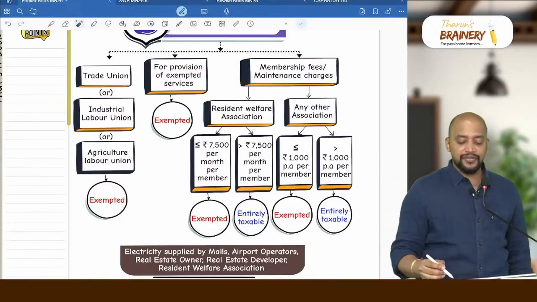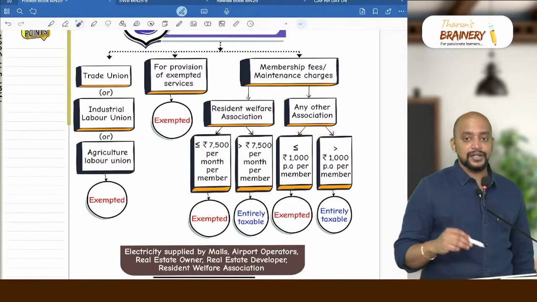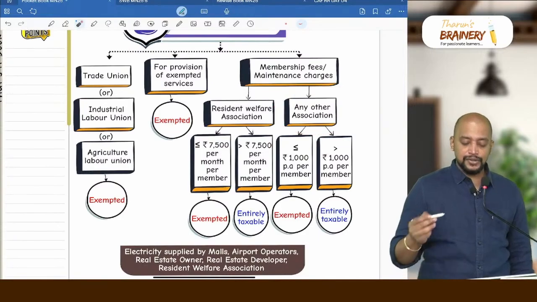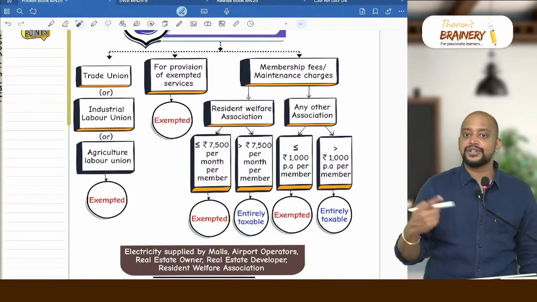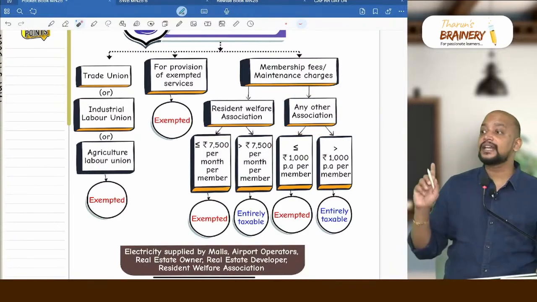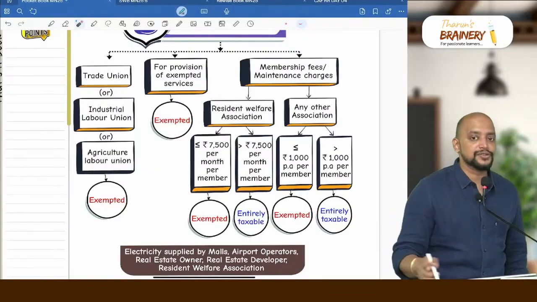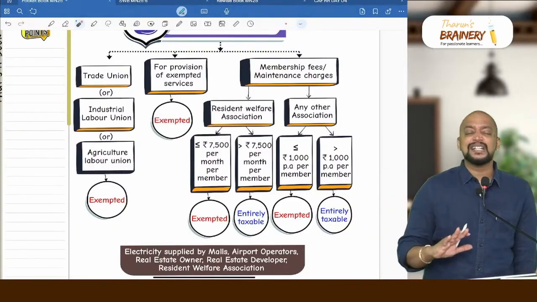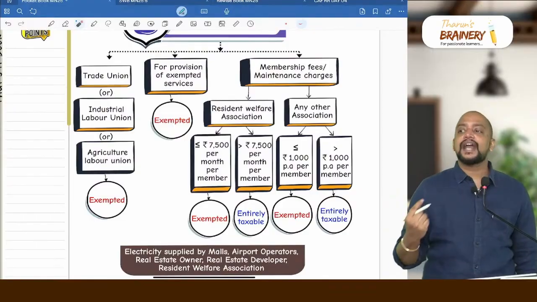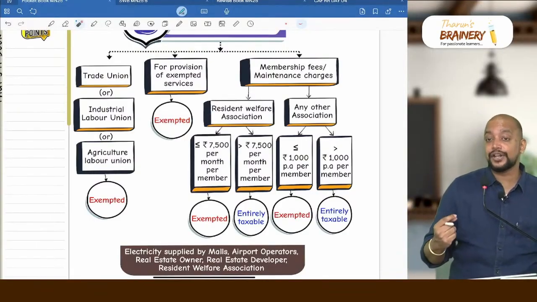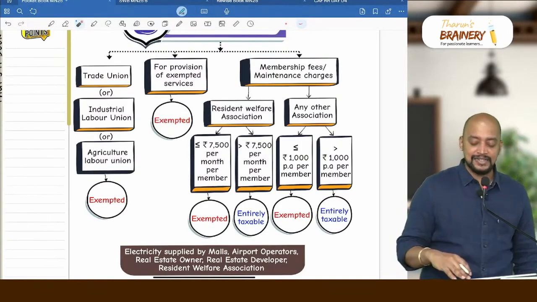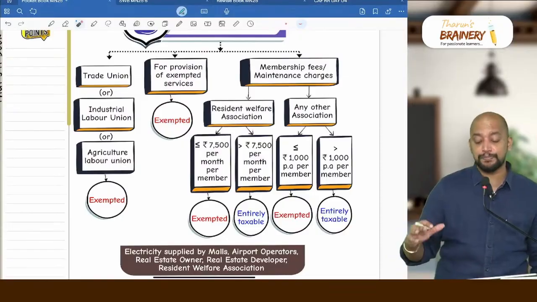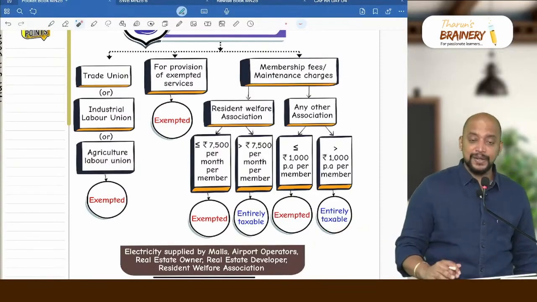Then apart from this, any other association, so includes commercial association also, commercial complex also it will come. Any other association can be commercial complex also, or any body, club, etc. So what should be the charges per annum? Per annum it should be less than or equal to 1000, then only it is exempted. If it exceeds 1000 rupees per annum, then entirely it will be taxable.